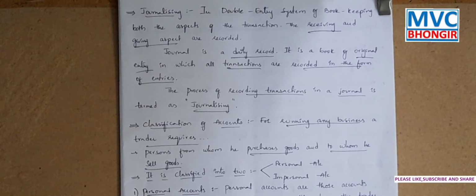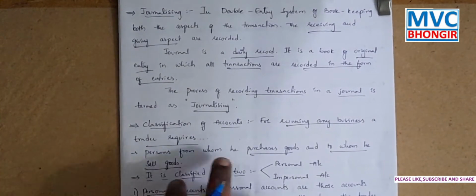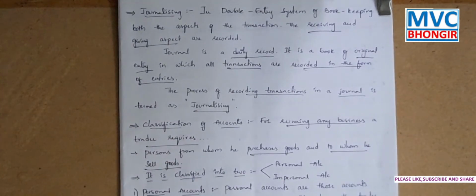That means the trader should make a note of what type of expenses he incurred, what he purchases and what he sells. So the trader should have some knowledge about what is coming into the business, what he receives, and what is given to others, or what is going out of the business.